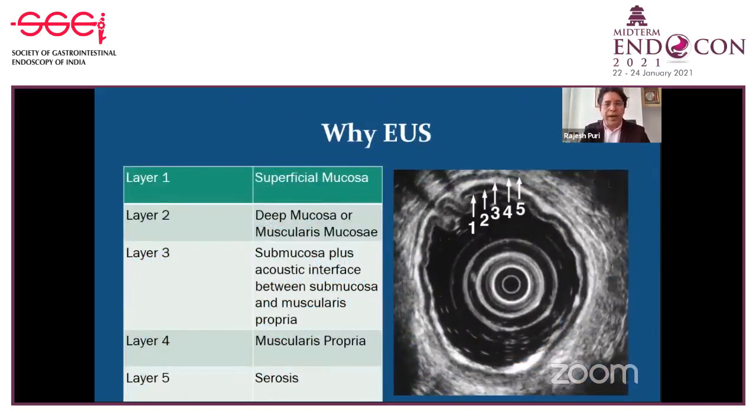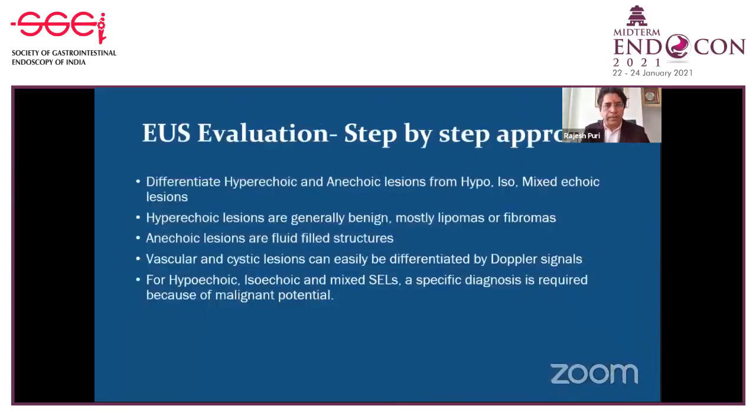As I said, why EUS? Because with the EUS, you can find out the 5-layer pattern of the gut wall, and from which layer the subepithelial lesion is originating, you can predict the nature of the subepithelial lesion. That's why EUS scores over other imaging modalities.